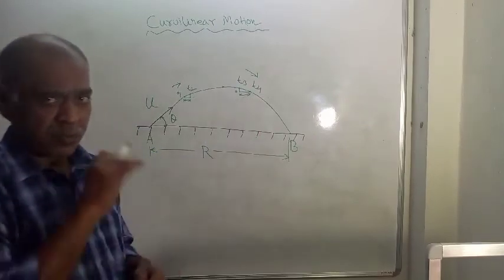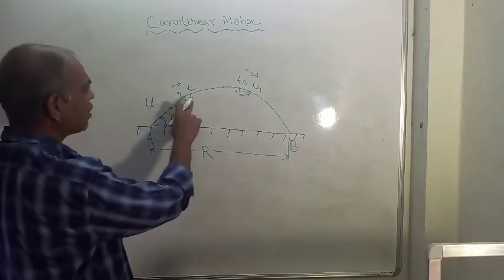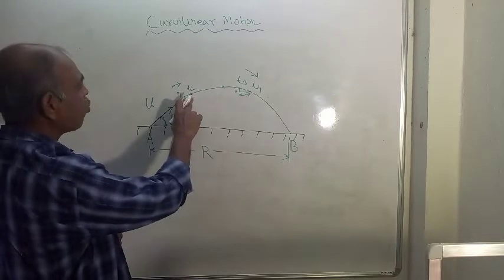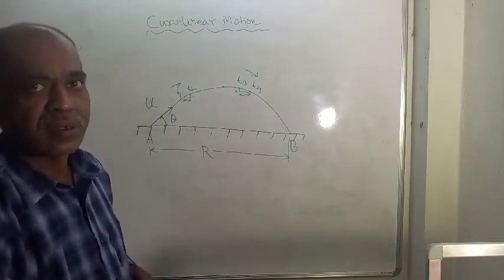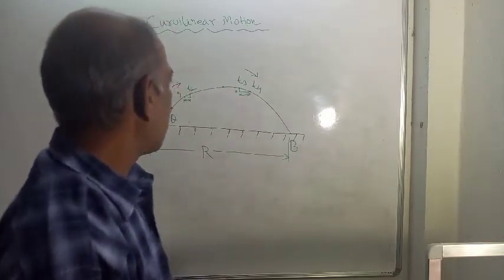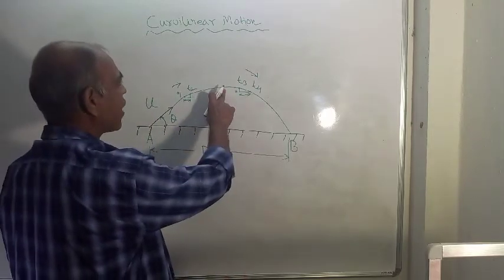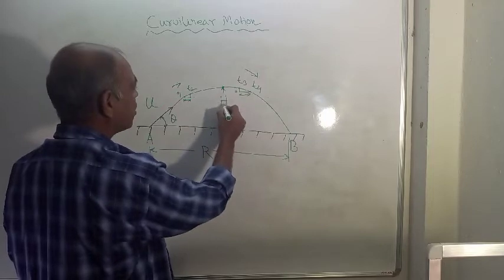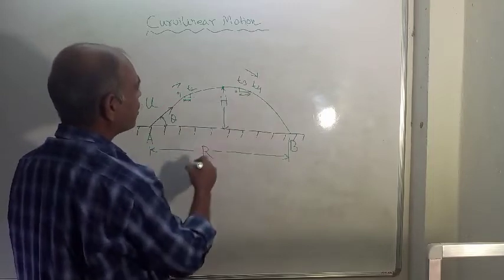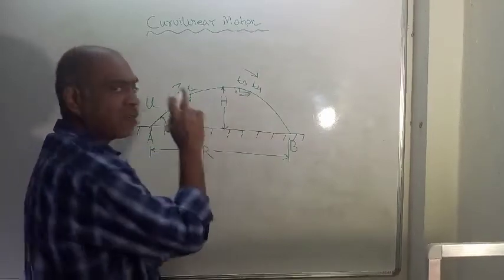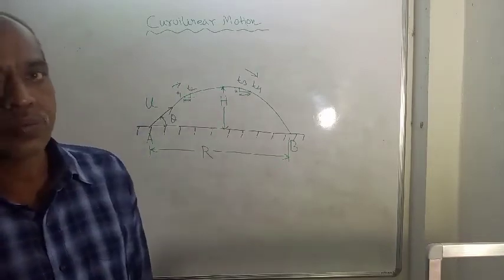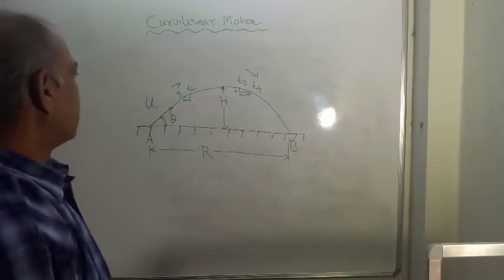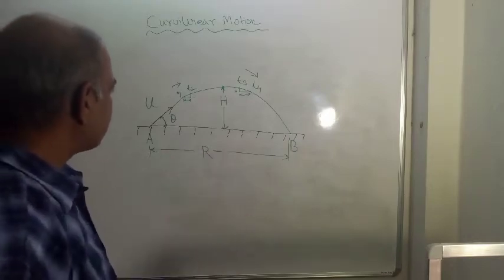Here there is a rise in height, and this is the maximum height, denoted by capital H. At this point, the vertical component of velocity must be 0. So this is the analysis.